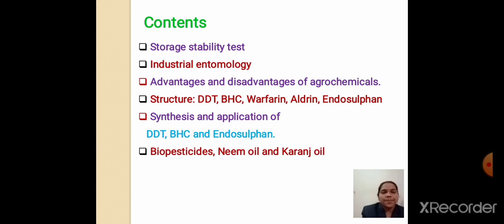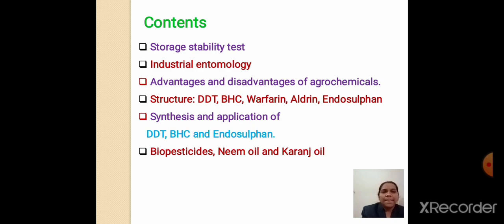agro products. In that we have to see certain examples of agrochemicals like DDT, BHC, warfarin, aldrin, endosulfan. What is DDT? DDT is nothing but diphenyl trichloroethane. What is BHC? BHC is nothing but benzene hexachloride. Then again we have to see the synthesis and applications of DDT, BHC and endosulfan.